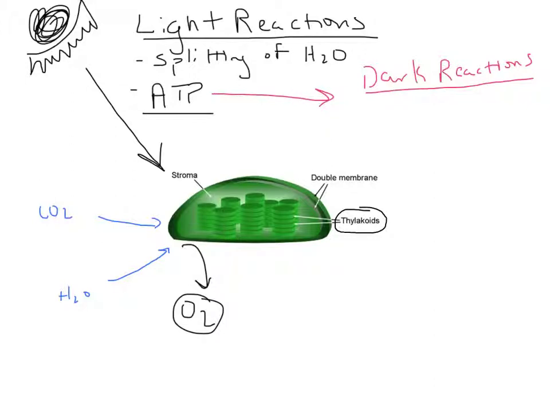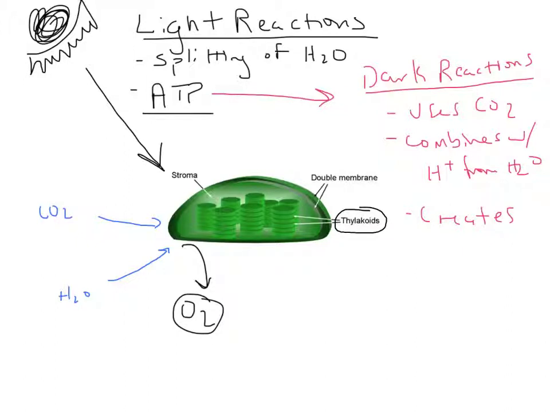And so it takes that ATP, that energy, and the carbon dioxide that's absorbed, to combine it with the hydrogen from water, and it creates sugar, it creates glucose, which we said was C6H12O6. And so this is creating storable energy.